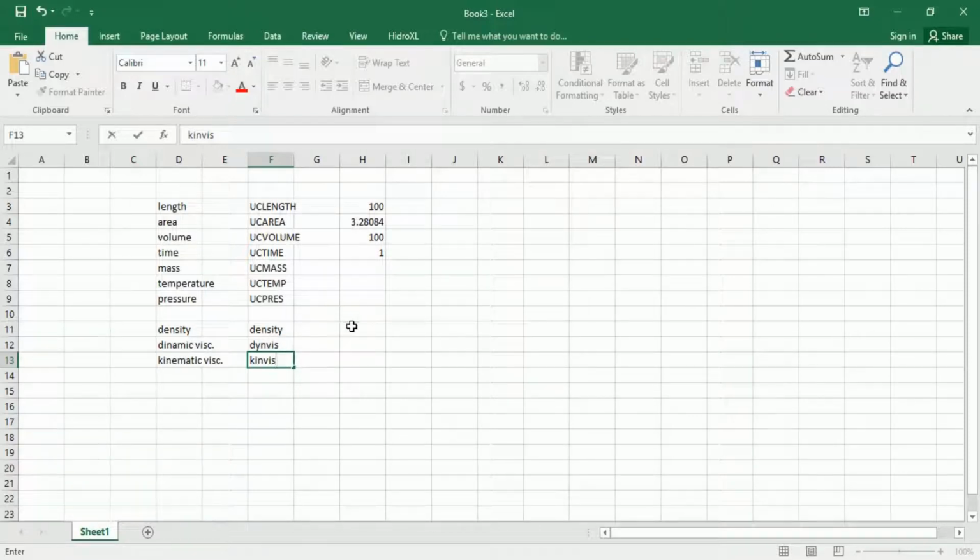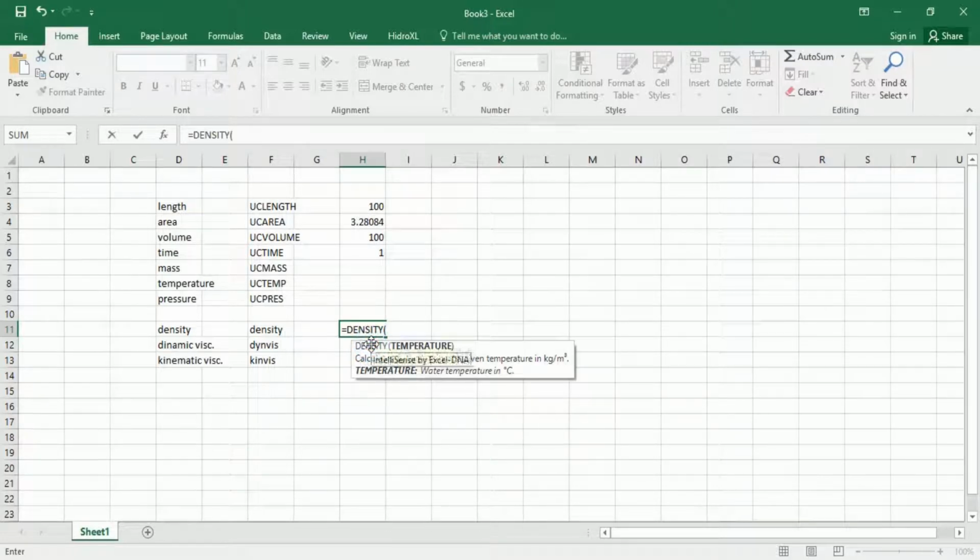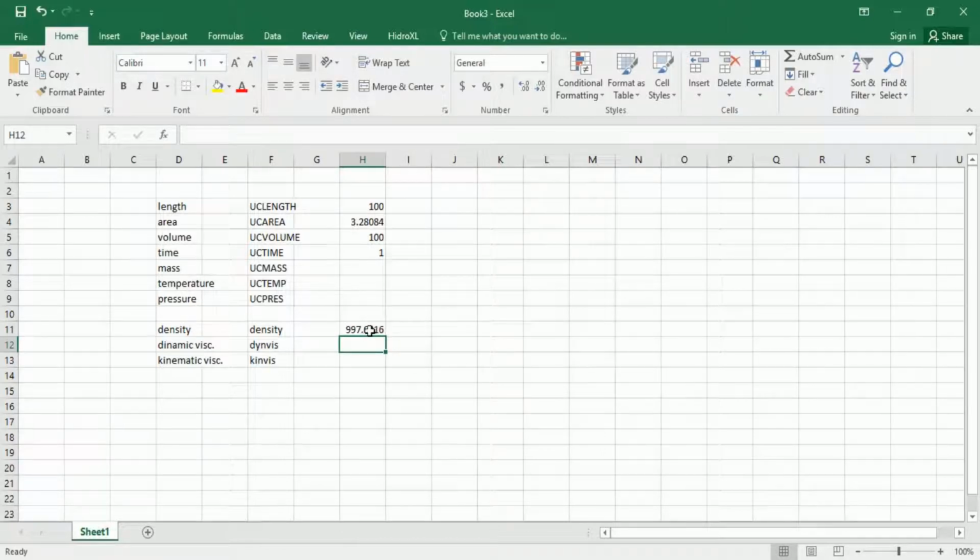Okay, so now when we have this written, this is the one that you are going to use after you put the equal sign, to be able to call it. So let's start and do some small example. Equal, then I write density. As you see here, it's showing density, and it's asking me for the temperature. It is really important to understand that this program works only in Celsius. So if you have Fahrenheit or some other unit, you have to translate to Celsius first. So let's say 25 Celsius, how much is the density value? I'm closing the parentheses and pressing enter, and here is our answer.